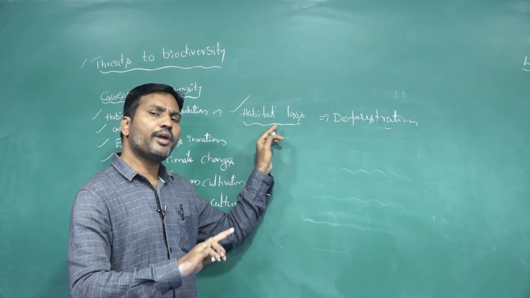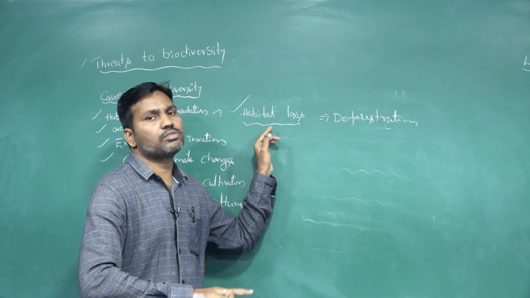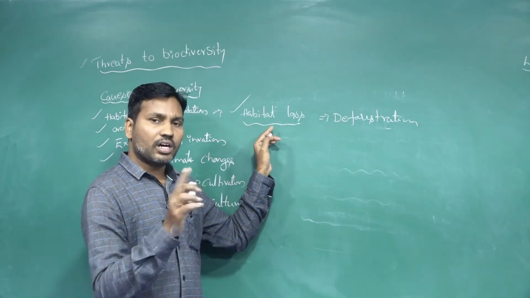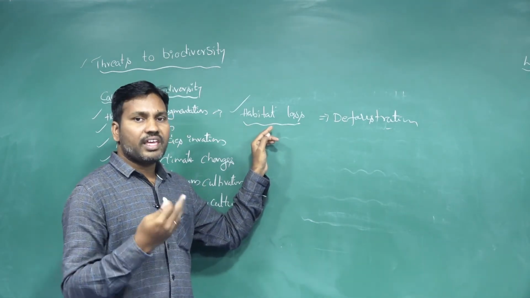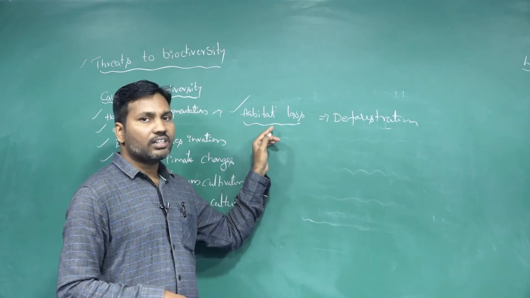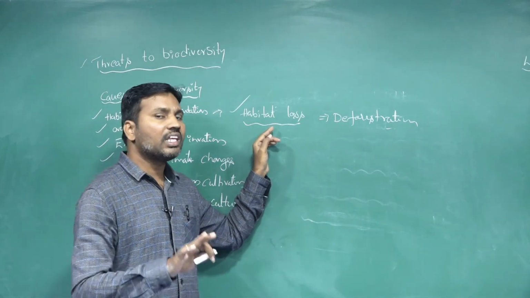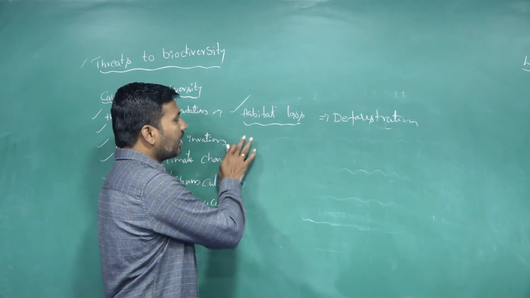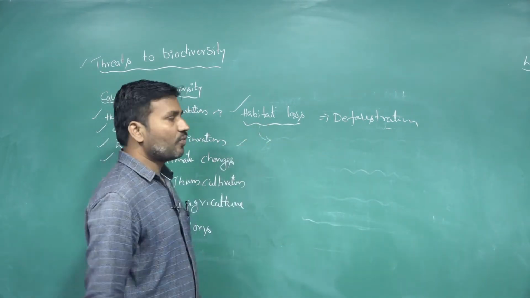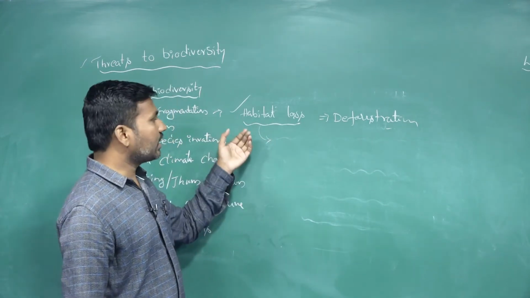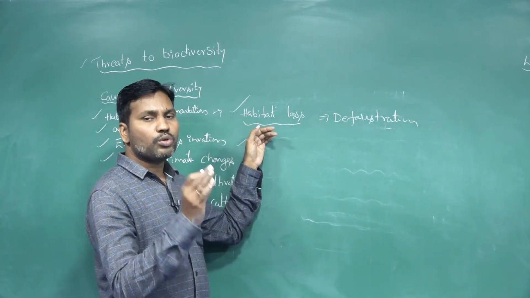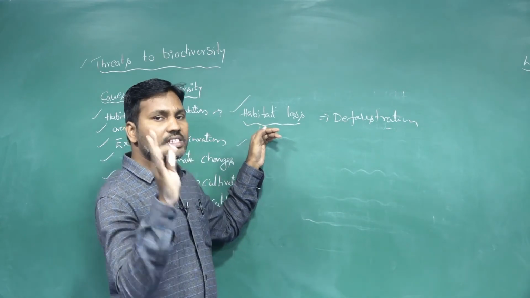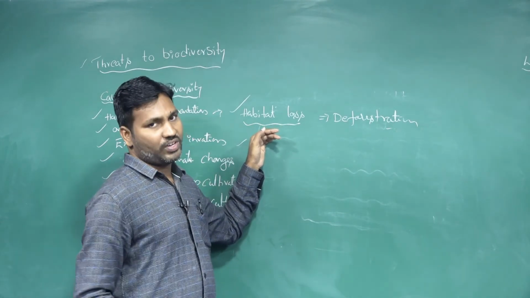When they migrate from those places to other places, in the new habitats they may adapt, or they may not adapt here. If they adapt, at that time they survive. If they are not adapted, at that time they do not survive, and those species go extinct from the earth's surface.